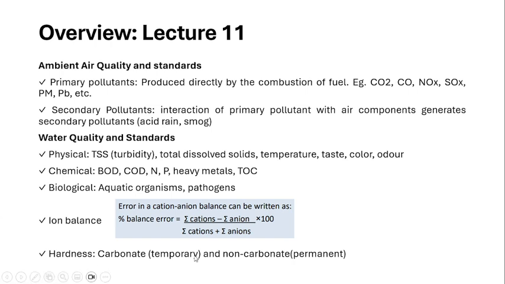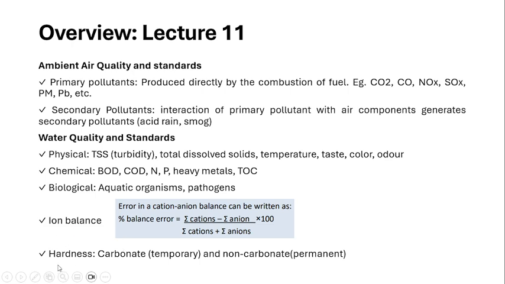This can be calculated using this formula: percentage balance error is obtained by subtracting the summation of anions from the summation of cations, divided by the sum of cations plus anions, into 100. This error percentage should not exceed 5 percent. Then only that water can be used.